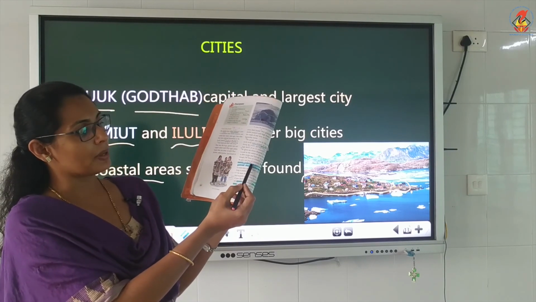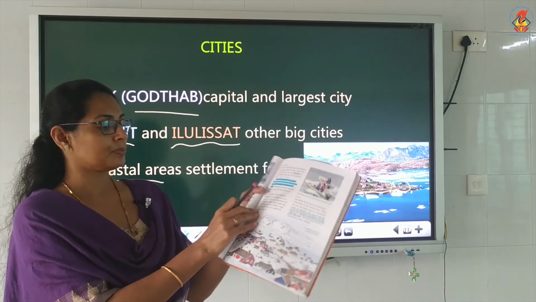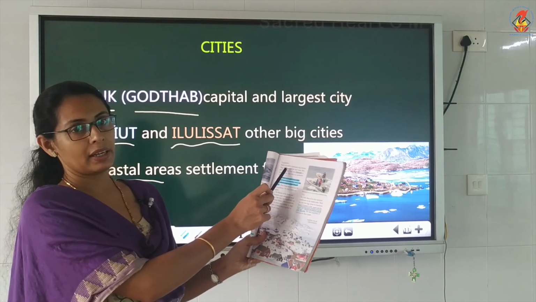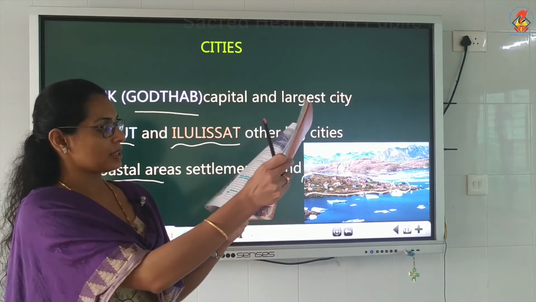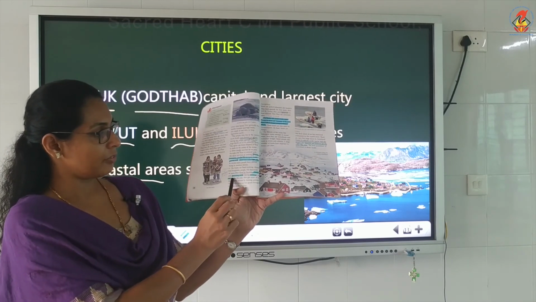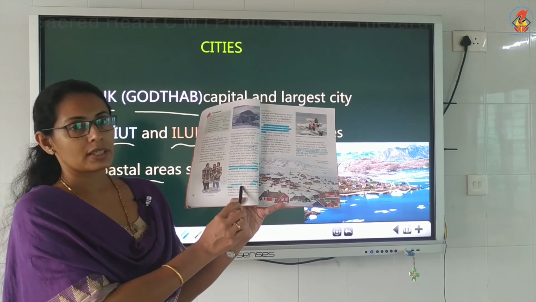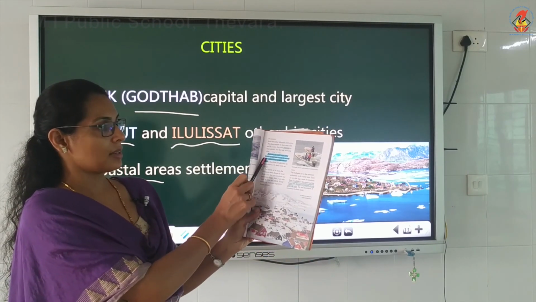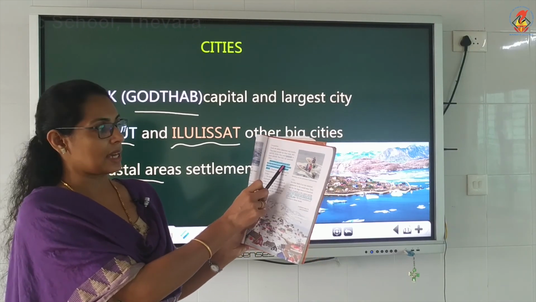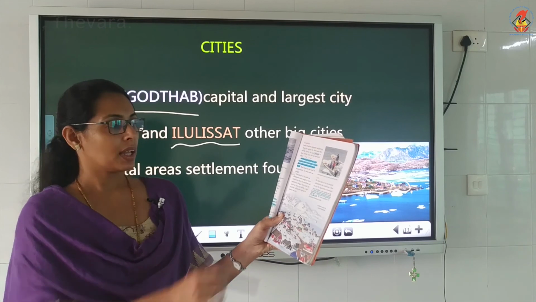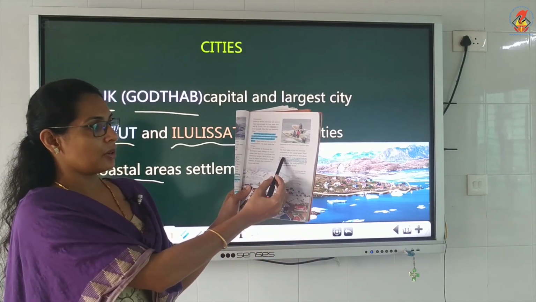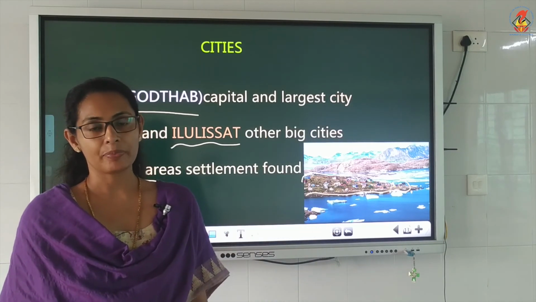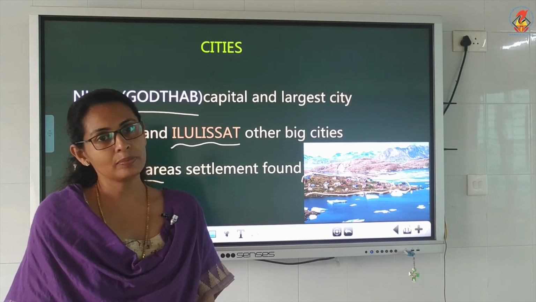Here also underline tupiks. Then occupation, underline fishermen, hunters, Inuits, and also hunting, fishing, gathering roots given here. Then underline umiak and kayak. Umiak and kayak are used for hunting sea animals. Umiak is used for hunting whales. Underline that. Then cities, Nuuk, Sisimiut and Ilulissat. Underline the three cities and read the chapter. Okay, children. Thank you, children.